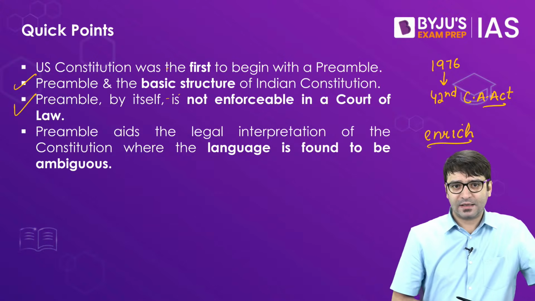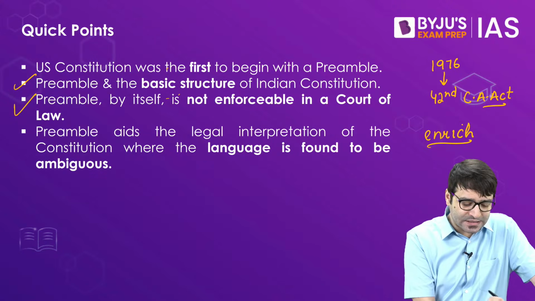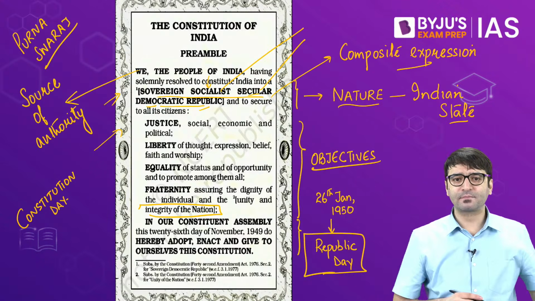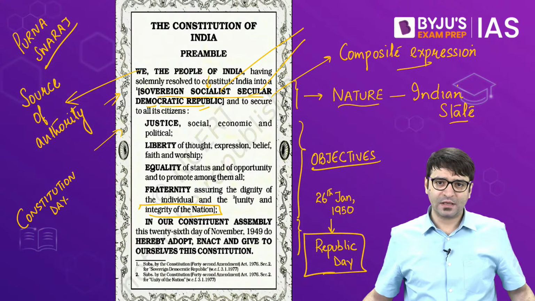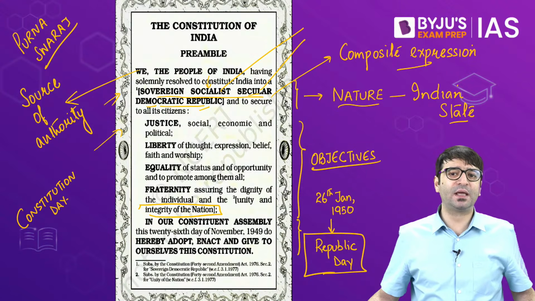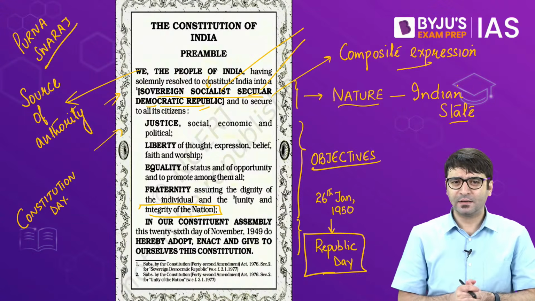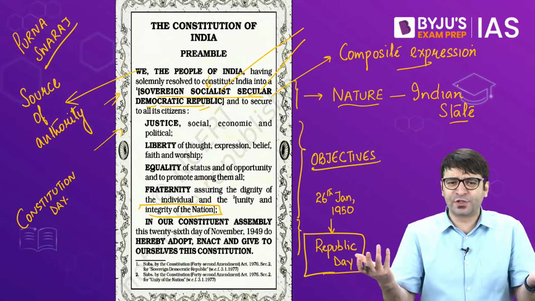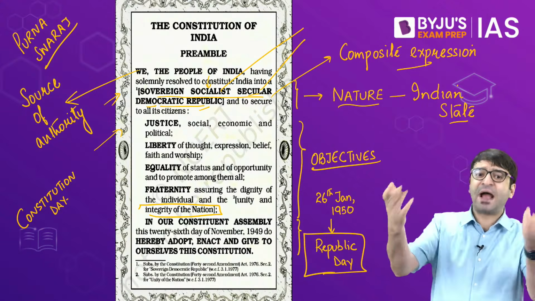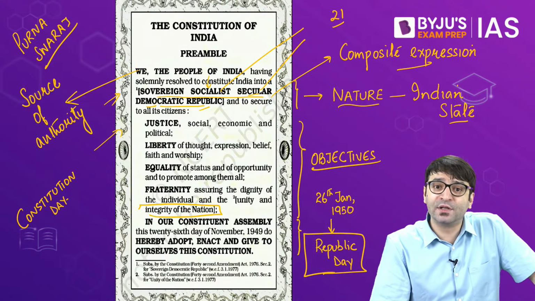The preamble can be used, and is used, to interpret the provisions where the language is ambiguous. What does that mean? I'll give you one simple example. In 2017, a 9-judge bench of the Supreme Court had to decide in the K.S. Puttaswamy case whether the right to privacy is a fundamental right or not, because the right to privacy is not mentioned anywhere in the Constitution. But now the court has to decide whether the right to privacy is provided by the Constitution under Article 21. The Supreme Court relied on the preamble.